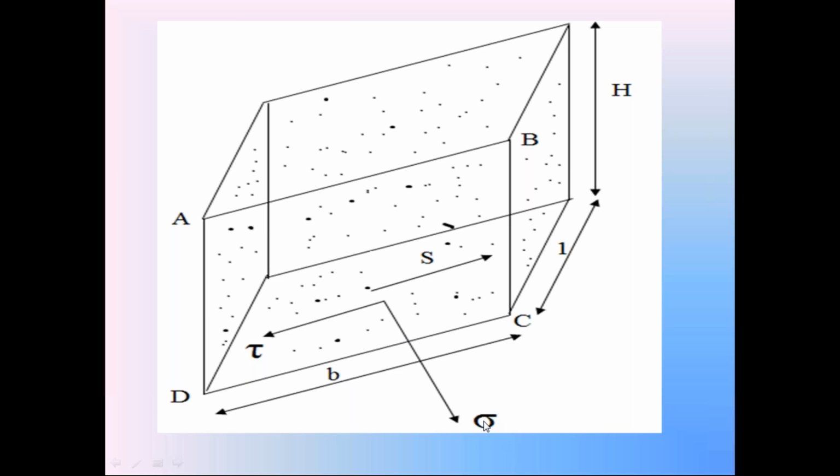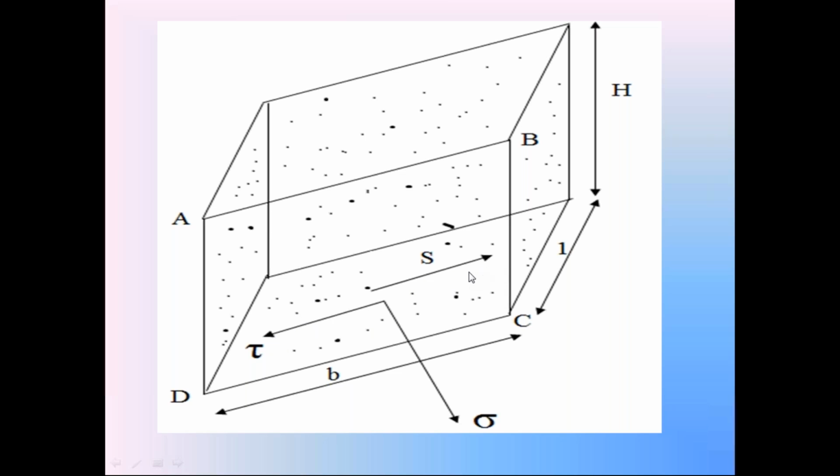Stress is equal to force divided by area of the surface. So this normal stress sigma is equal to normal force N divided by area of this surface CD, B into 1. Similarly, the tangential component T produces the shear stress tau on the surface CD.